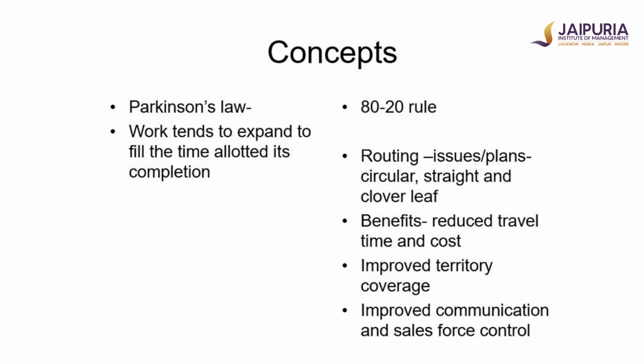Territory coverage could be linear in nature, it could be circular in nature, or it could be a clover leaf. Clover leaf means a flower which has leaves. So territory coverage like this: I am going like this, covering this and coming back. Again I go to another patch and cover it, then I go to a third patch and cover it. So this is the clover leaf kind of territory coverage, designed for the most effective utilization of the time as well as the effort of the individual salesperson.